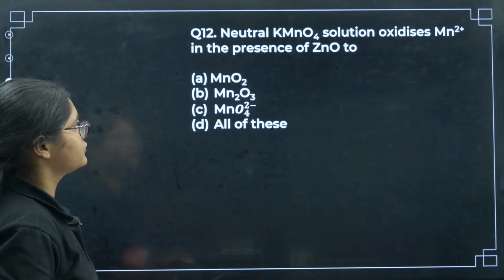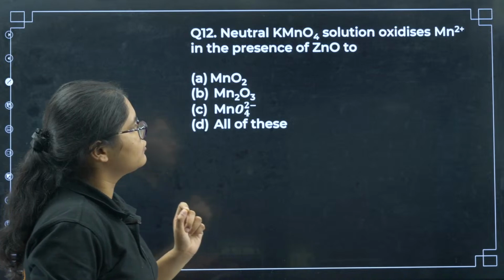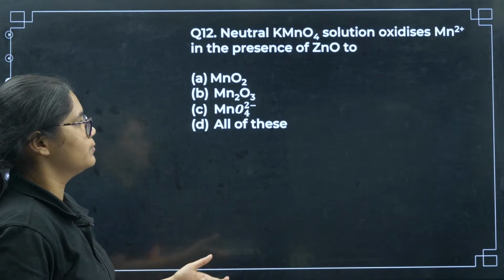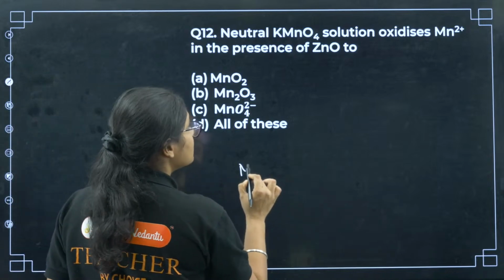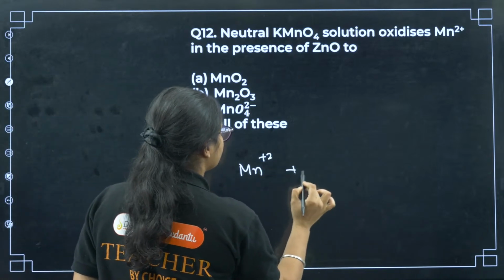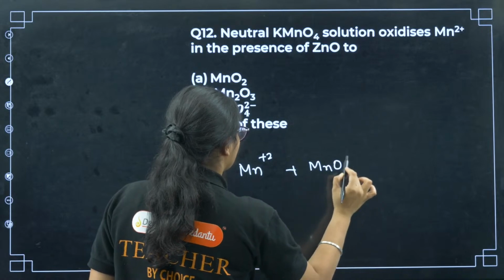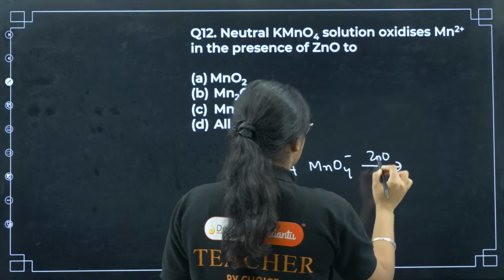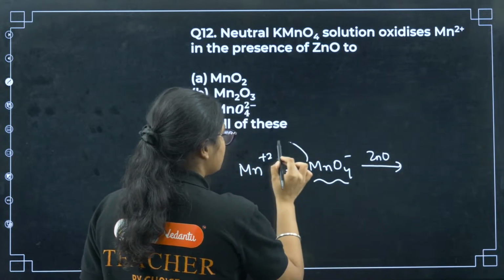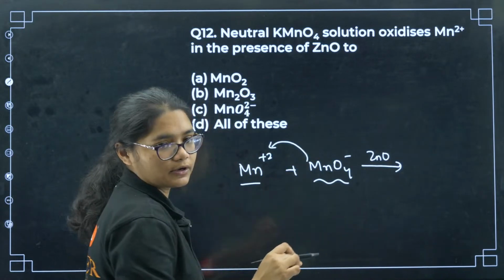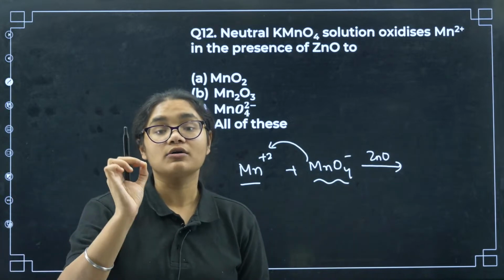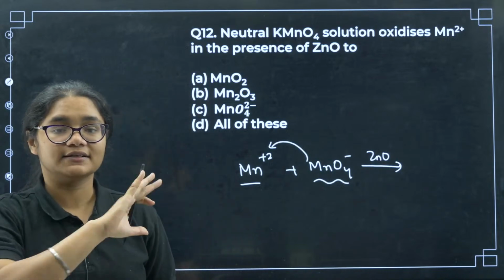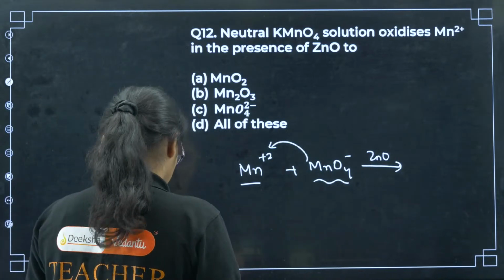Okay students, let's move to the next question. Neutral KMnO4 oxidizes Mn2+ in the presence of ZnO. If you have Mn2+ and you have MnO4-, and you have ZnO here, then MnO4- will oxidize Mn2+ to what? These all are in the oxidizing properties of KMnO4. In that reaction, these all things are there. So can you tell which one it will be?